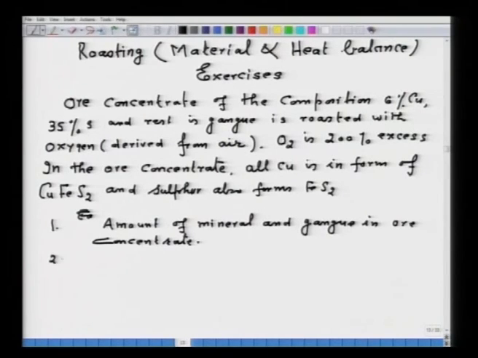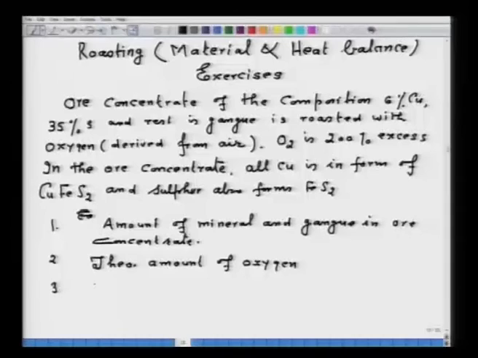Second, you have to calculate the theoretical amount of oxygen. Now, remember you can also call it the theoretical amount of oxygen or the stoichiometric amount of oxygen, they mean the same thing.